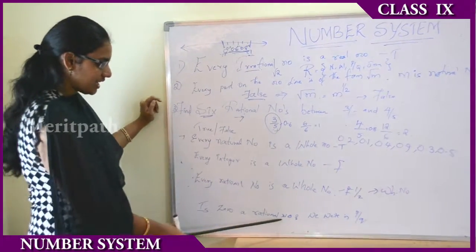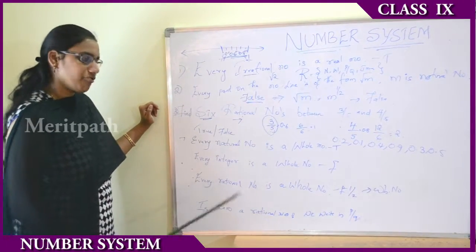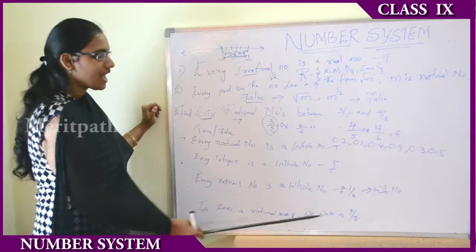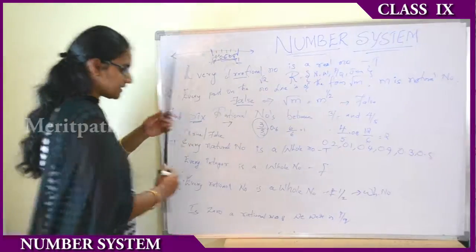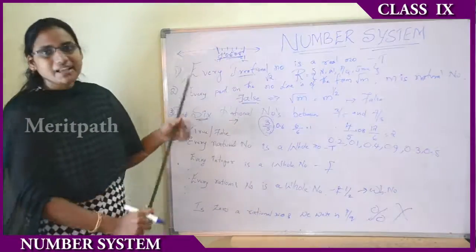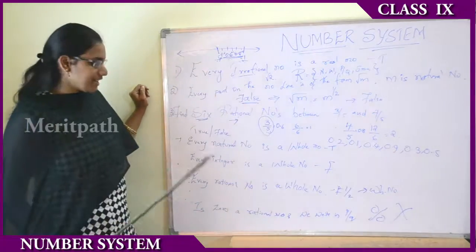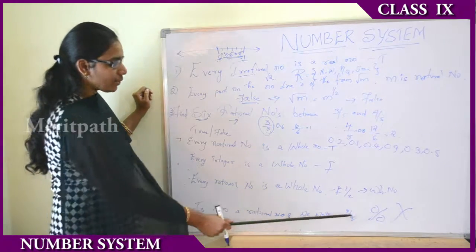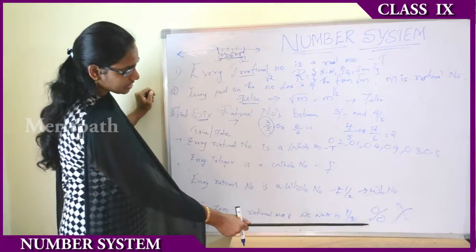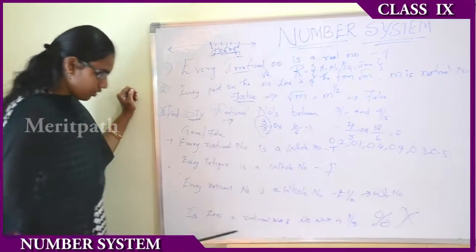Is 0 a rational number? Can we write it in p by q form? False, because 1 by 0 or 0 by 0 is not valid. I have reminded you earlier that a rational number means q is not equal to 0. Then we cannot represent q in the form of 0. So it is false.